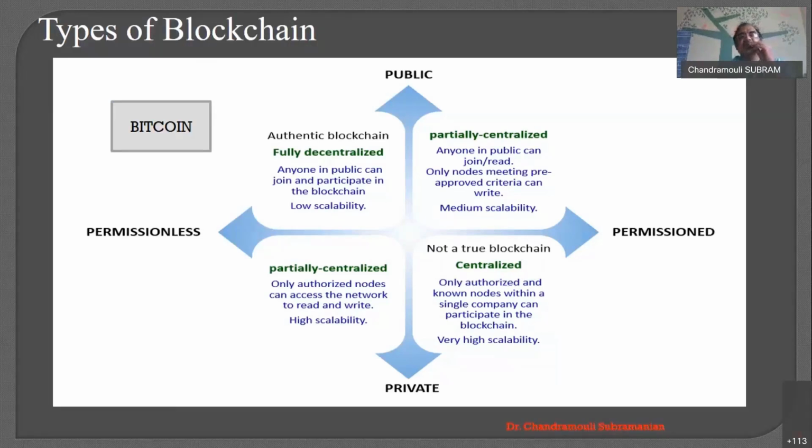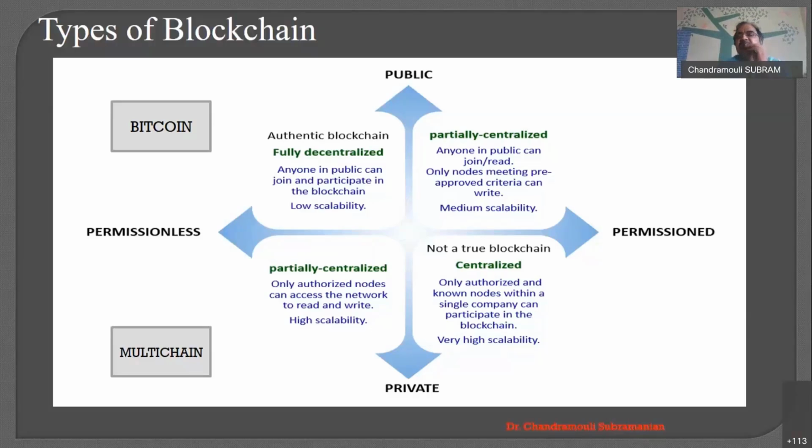So as I already discussed, Bitcoin is an example of public, right? And that is one of the earliest things. And Bitcoin actually became very famous because of blockchain as a concept. As I already told you, in these 10 years, what we are trying to do is separate it out. Blockchain is a concept, blockchain is a technology, and we are evolving it for multiple applications. However, Bitcoin, Ethereum, and so on, a lot of cryptocurrency is also there, right? That is also getting evolved.